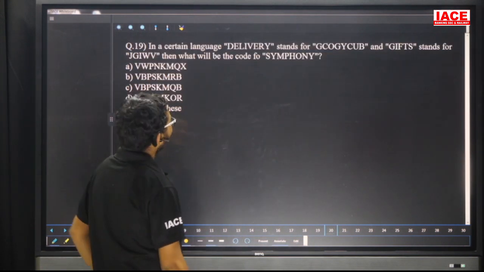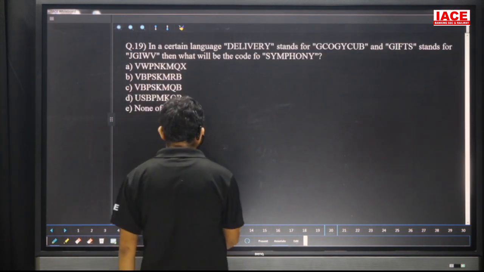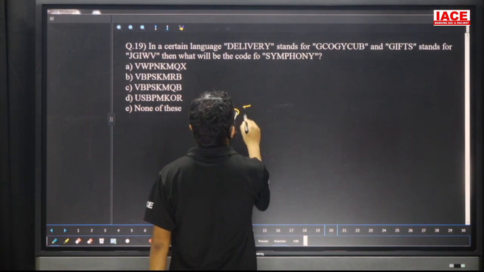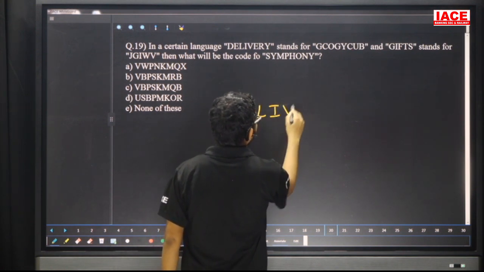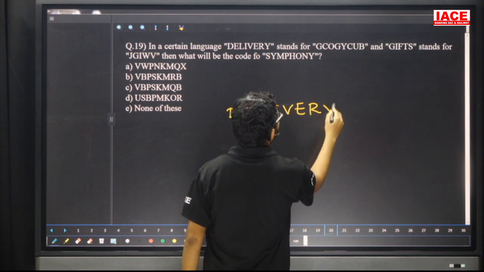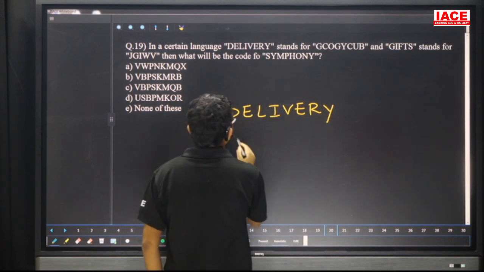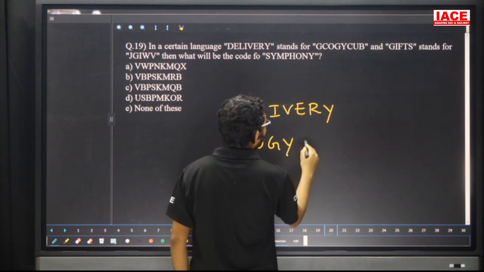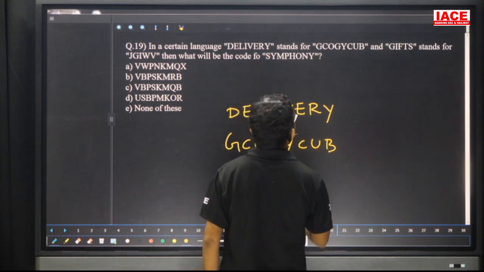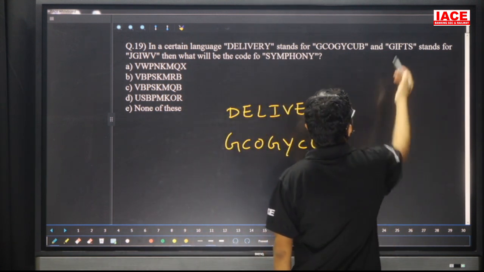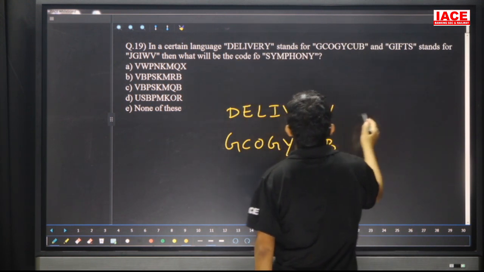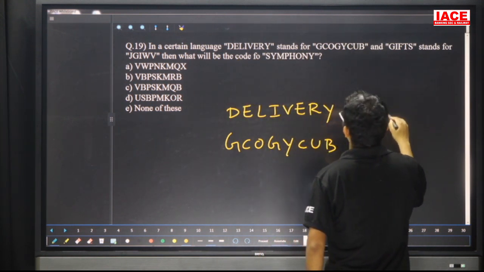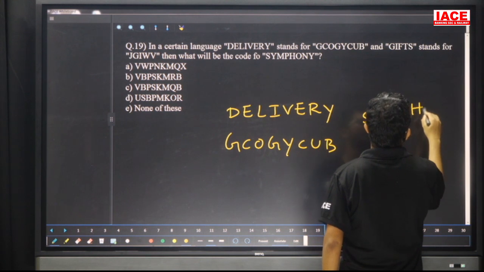Question number 19. In a certain code language, delivery stands for GCO GYCUB. Then how? Next, gift stands for that one. Then how? Here, symphony is coded.